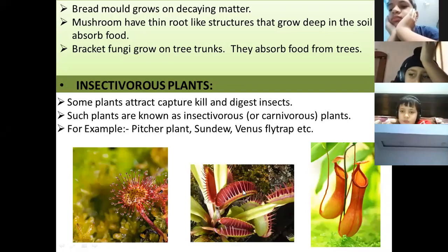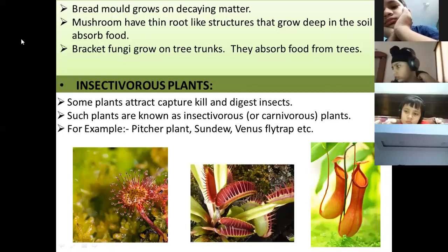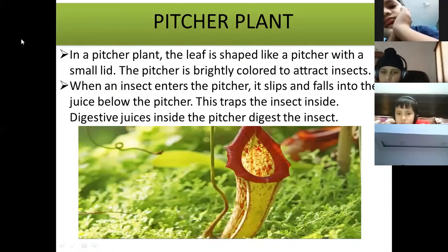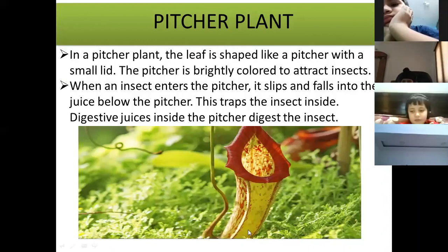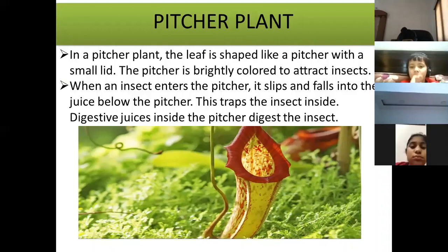Now we'll see in detail how a pitcher plant captures insects. In a pitcher plant, the leaf is shaped like a pitcher. See the leaf, this is the leaf of a pitcher plant, a cup-like structure. Can you see the cup-like structure? This is the leaf of the pitcher plant, with a small lid. There's a small lid over that. Lid means dhakkan.